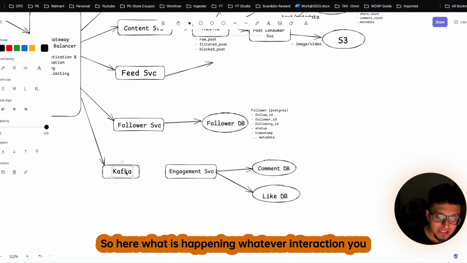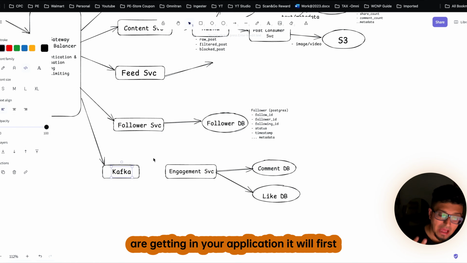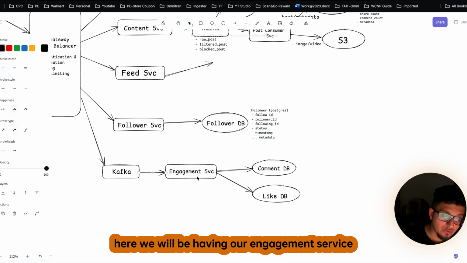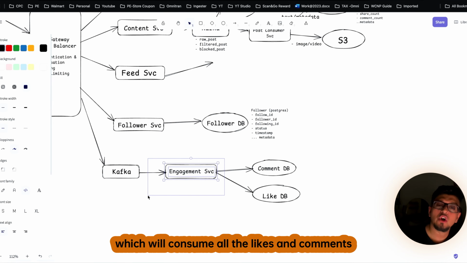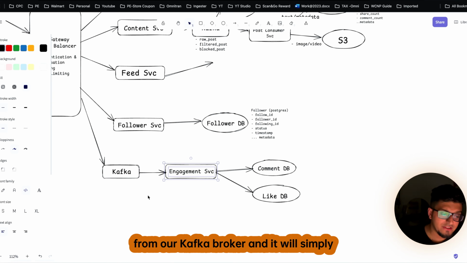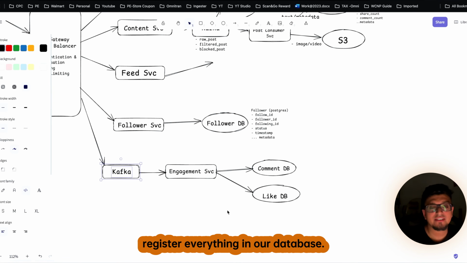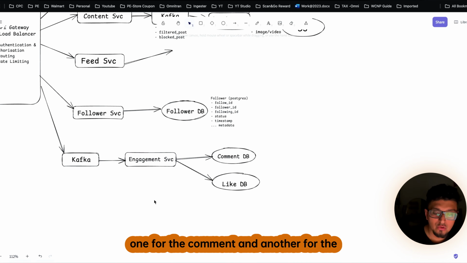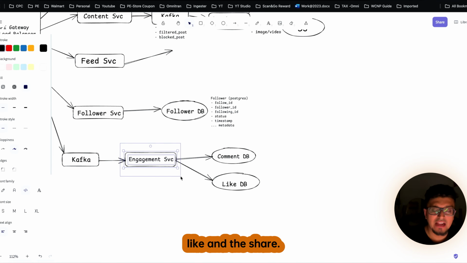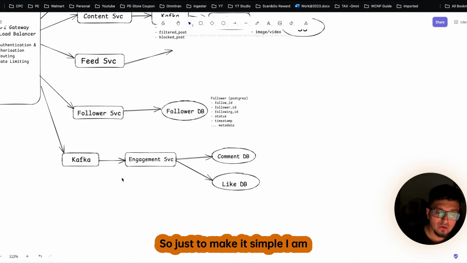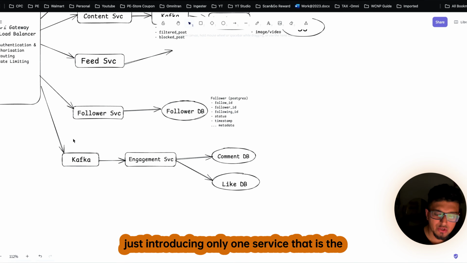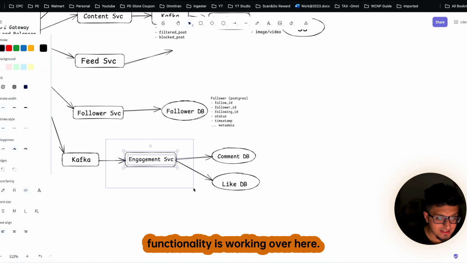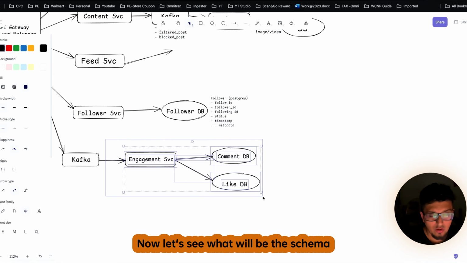So what is happening is, whatever interaction you are getting in your application will first come into our Kafka broker, and from there we will have our engagement service, which will consume all the likes and comments from our Kafka broker, and it will simply register everything in our database. Here you can easily have two services, one for the comment and another for the like and the share. But just to make it simple, I am introducing only one service, that is the engagement service. I hope this is clear how the functionality is working over here.